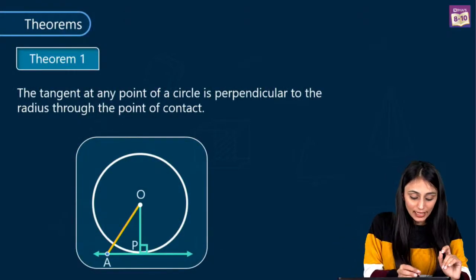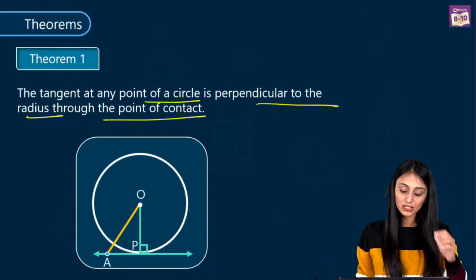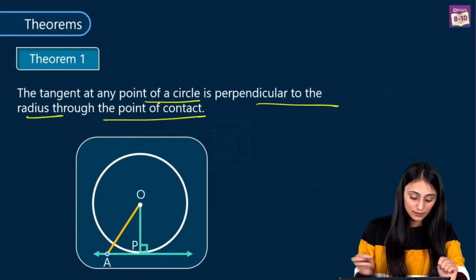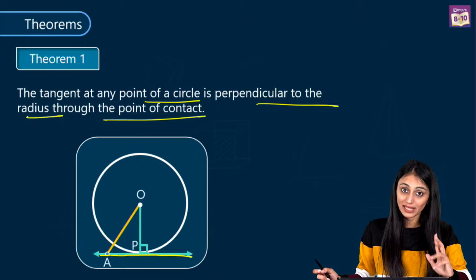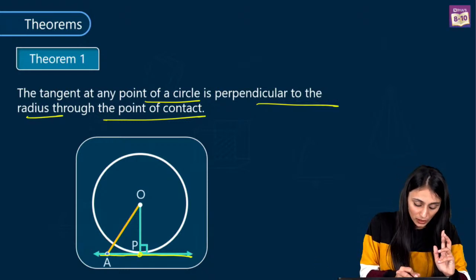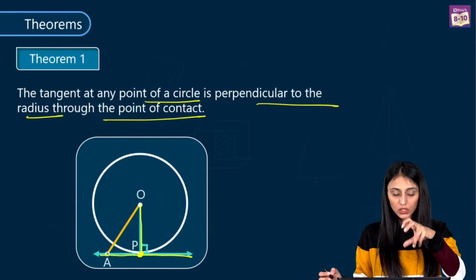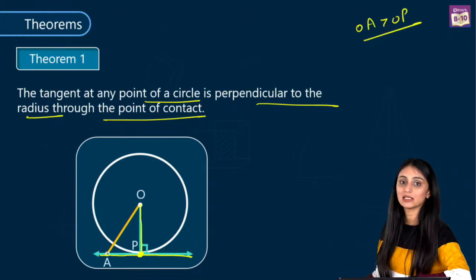So it states that the tangent at any point of a circle is perpendicular to the radius through the point of contact. So what we see here is that we have a circle with center O, and we can see that this line is touching the circumference of the circle at exactly one point. That's the tangent. This is the point of contact, this P. This OP is the radius. So now amongst OA and OP, OA is anyway bigger than OP, when it is on this side.